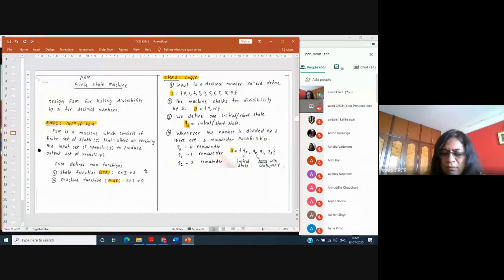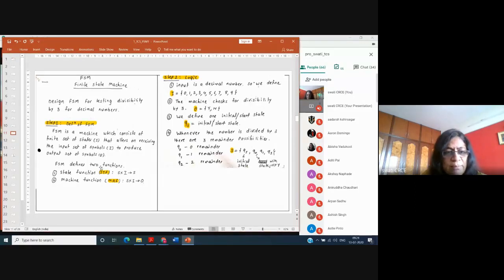So what is the first step? The first step is to define the finite state machine. Each and every problem, you have to write this definition because you are designing an FSM. You need to tell the examiner what is meant by FSM. So an FSM is a machine that has a finite set of states, and the states are transited upon receiving some input, and it can produce output.